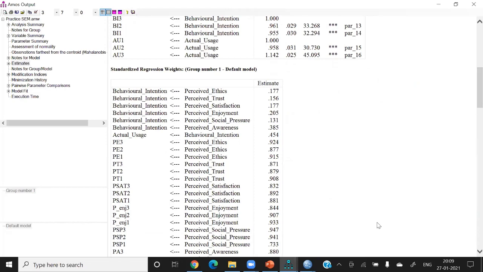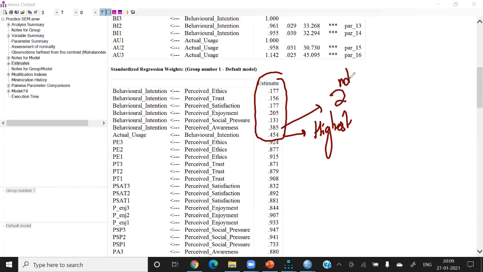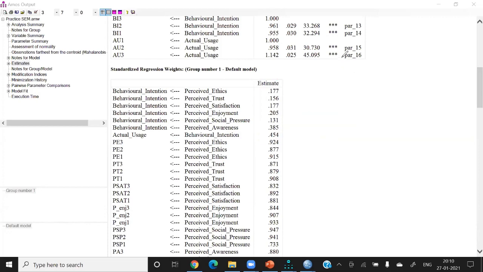Like you need to check this part. So in this case, you can see that this is the highest value, and this is the second highest value. So the strongest hypothesis is in between the behavioral intention and the actual usage. The behavioral intention and the actual usage is having the strongest relationship. This is followed by perceived awareness on the behavioral intention. Although all are found to be significant, then you need to check the R square.